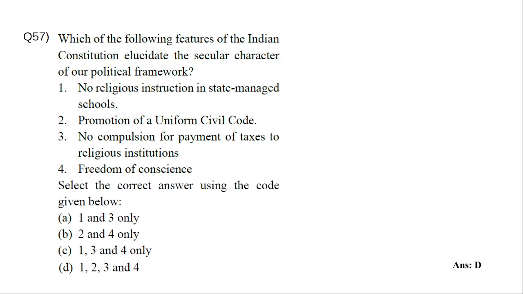And also the state shall endeavor to secure for all citizens a uniform civil code, which is Article 44, right? So Article 44 talks about the uniform civil code. So all four are correct. All four are for the purpose of the secular character of the political framework.